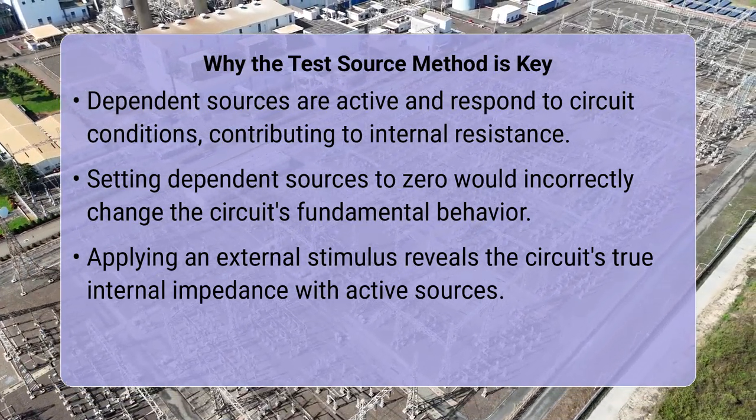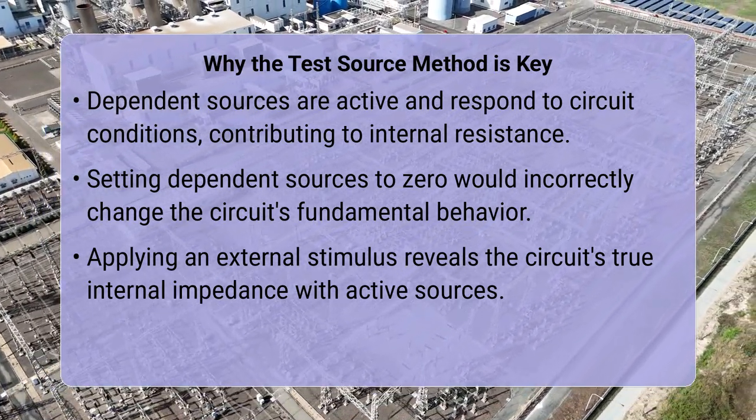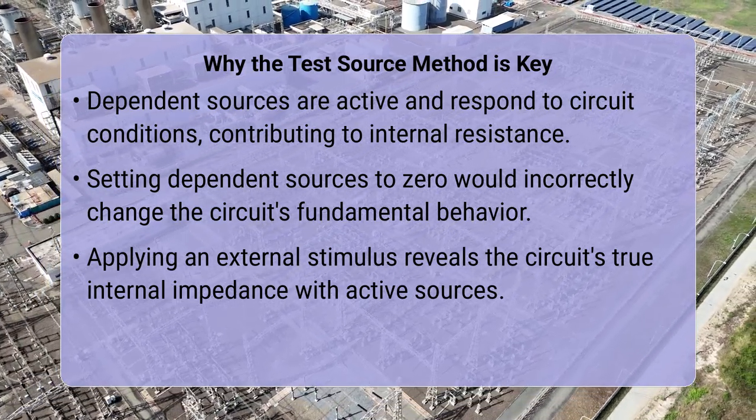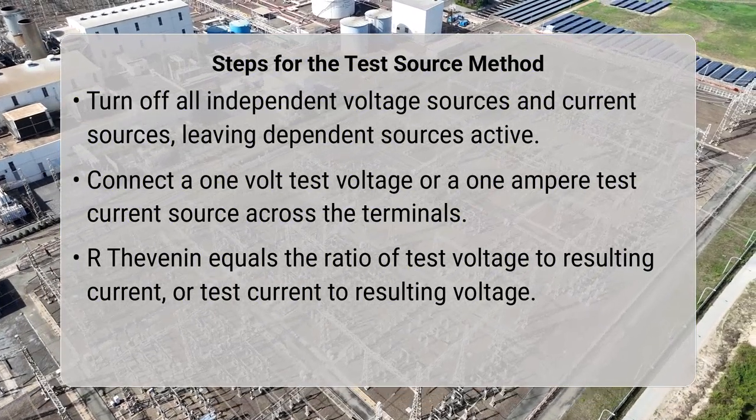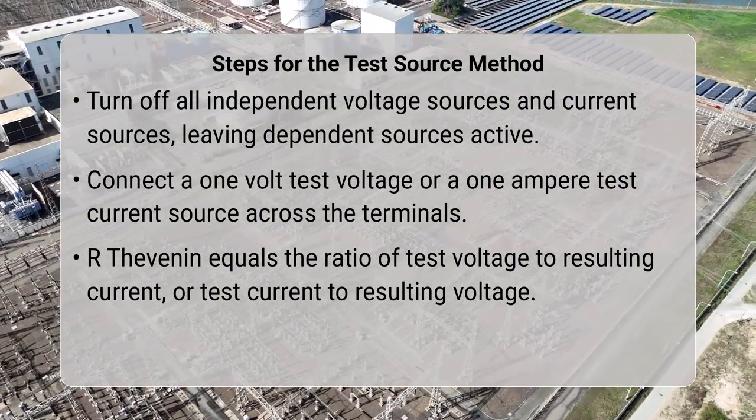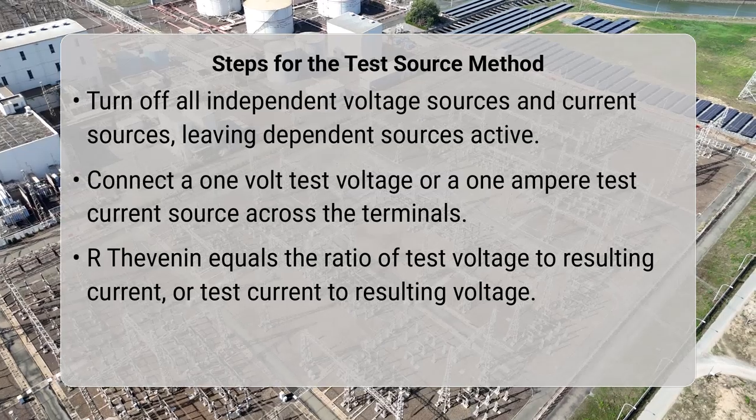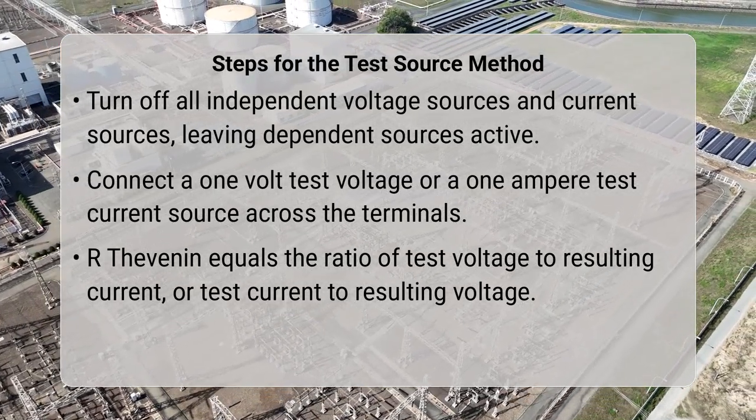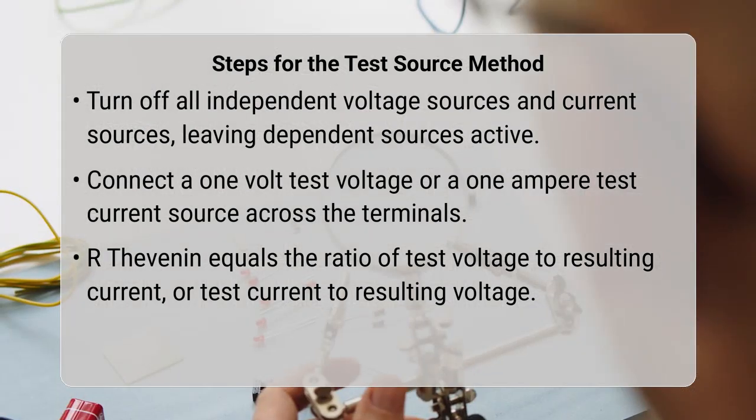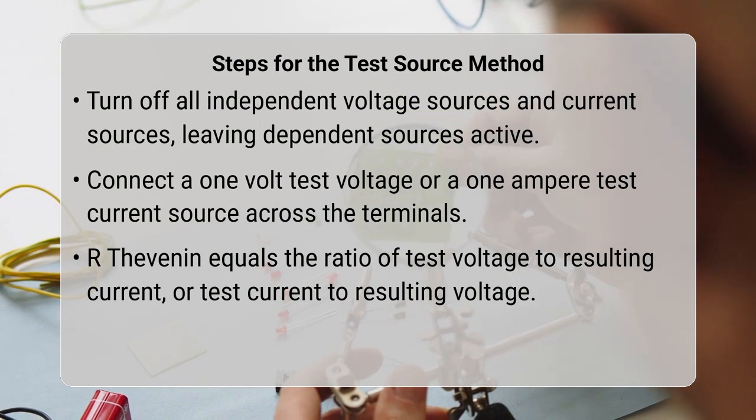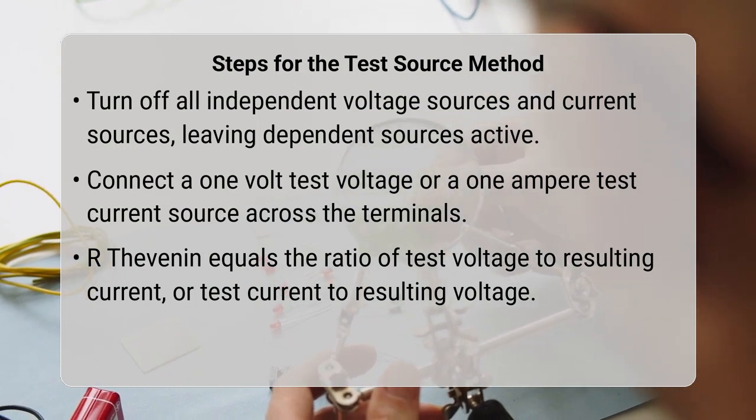To practically apply this, first, turn off all independent voltage sources by replacing them with short circuits and all independent current sources by replacing them with open circuits. Leave the dependent sources untouched. Next, connect either a 1-volt test voltage source or a 1-ampere test current source across the terminals where you need Rth. If you use a test voltage source, calculate the current it supplies into the circuit. If you use a test current source, determine the voltage that appears across its terminals.